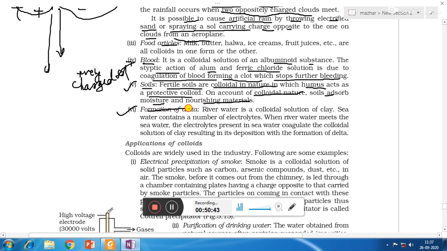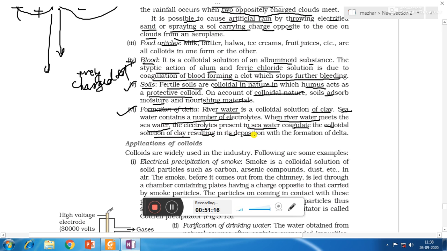Number 6, formation of delta. River water is a colloidal solution of clay. Okay, what will be in river water? Soil. Sea water contains a number of electrolytes. For example, NaCl is present in sea water. When river water meets sea water, the electrolyte present in sea water coagulate the colloidal solution of clay. So the particles of clay will undergo precipitation in the presence of excess of NaCl or any other electrolyte present in the sea water, resulting in its deposition.